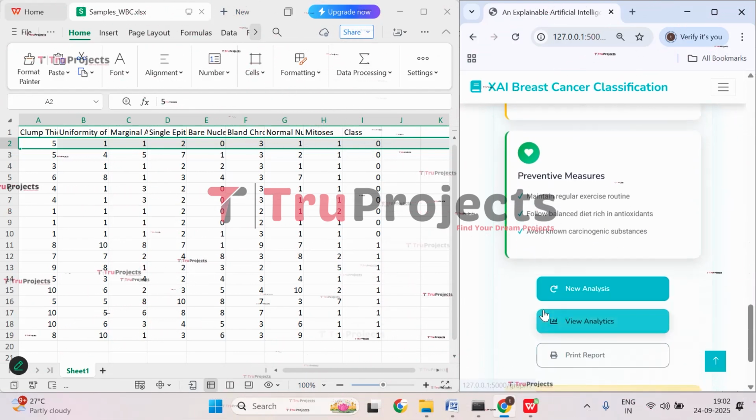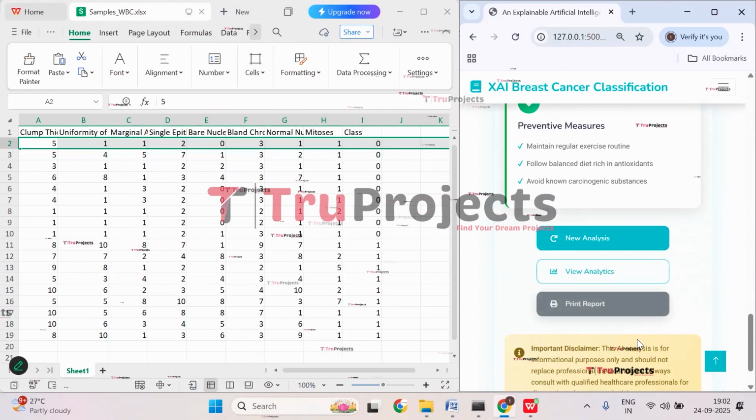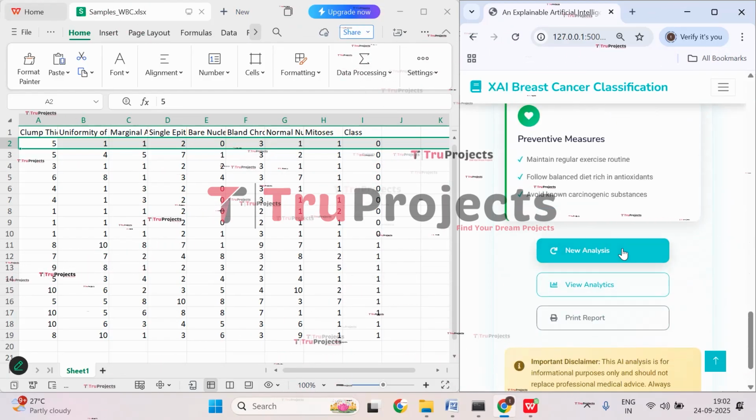Here you can observe there are clinical recommendations. Now you can also print the report, and here is the important disclaimer. Now let's do the other analysis.